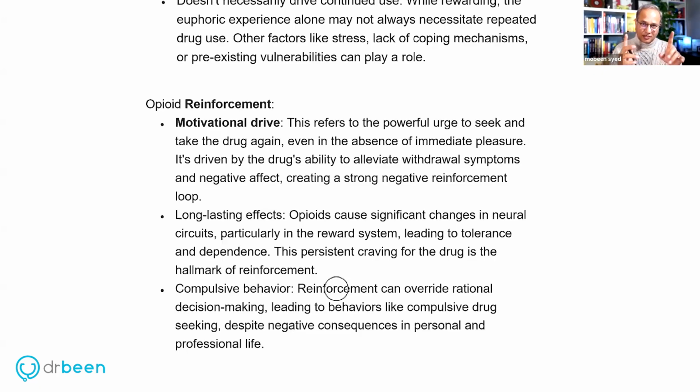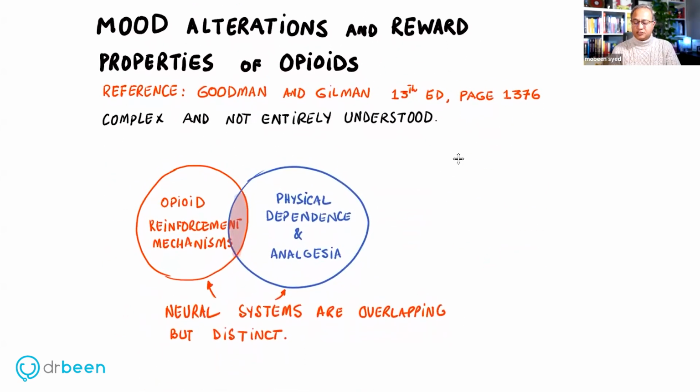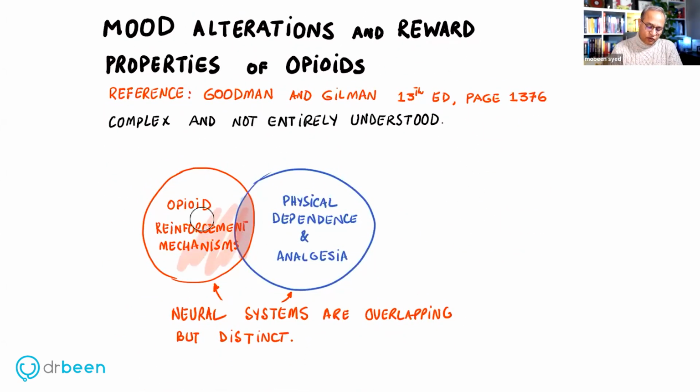Again, today we're going to talk about the rewarding properties and how that circuit works, and the reinforcement properties and how that circuit works. And they are overlapping circuits. So you'll have to keep an eye on how they are different from each other. Now, the first thing to note is that the reinforcement mechanism and the analgesia and rewarding mechanisms and even the dependence mechanisms are not entirely isolated. They're not entirely separated from each other. They are overlapping. Even their neuronal circuitry, you would see, are actually overlapping circuitries.